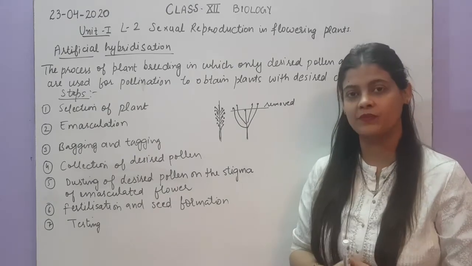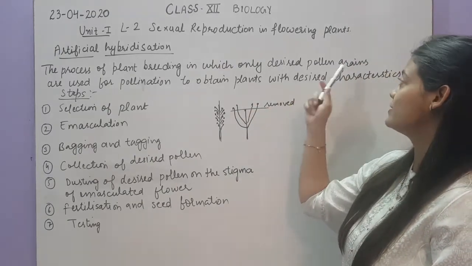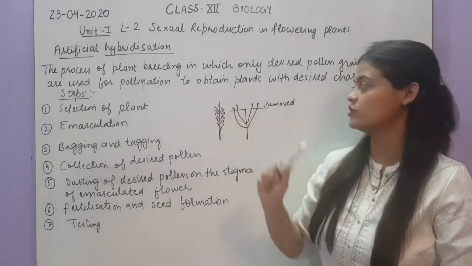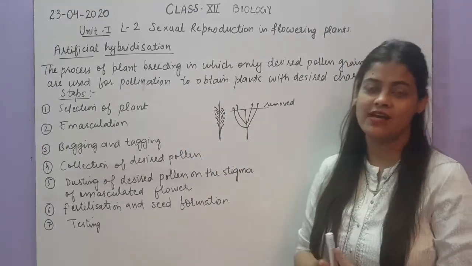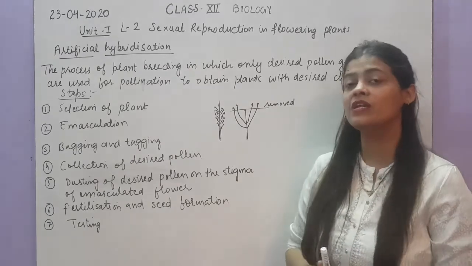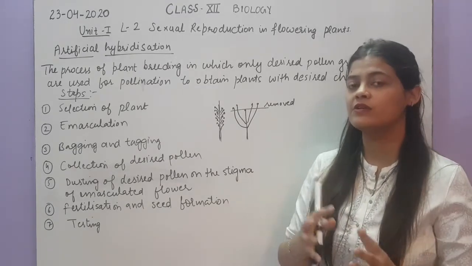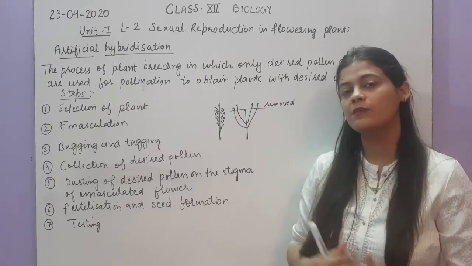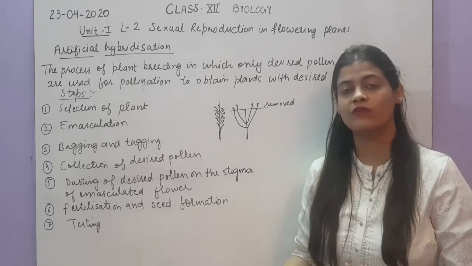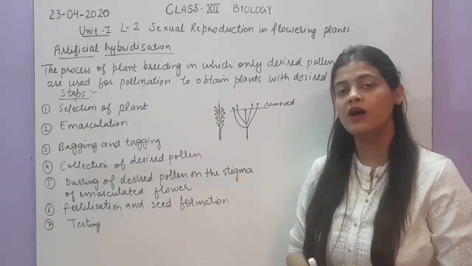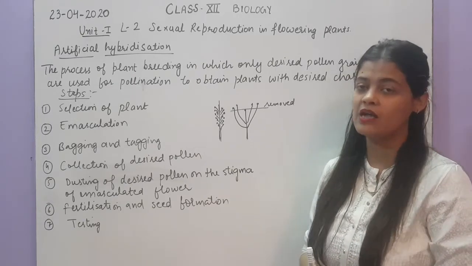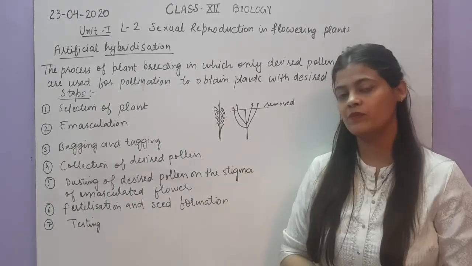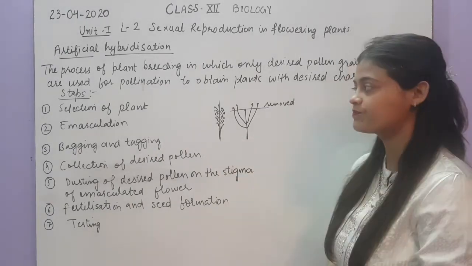It is also called plant breeding, in which only desired pollen grains are used for pollination to obtain plants with desired characteristics. So we will select the plants with the specific characteristics that we want, then collect the pollens and put them over the stigma of the other flower or plant where we want to do the pollination. Let's see the steps one by one, then it will be more clear to you.